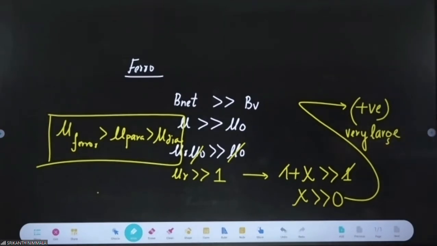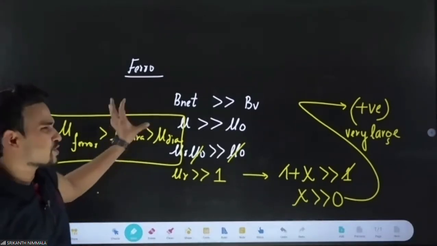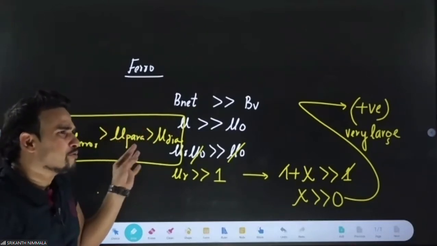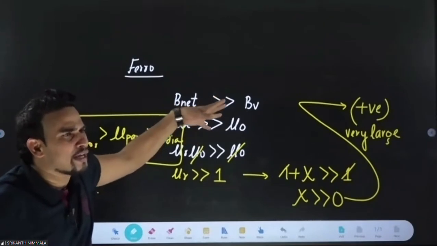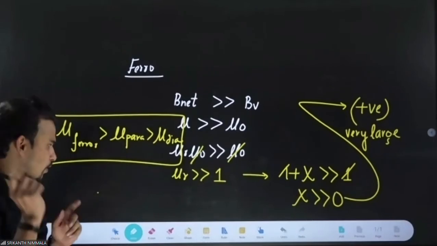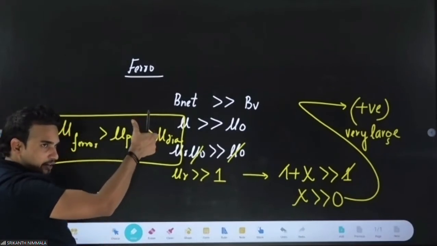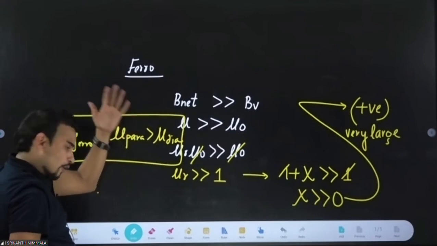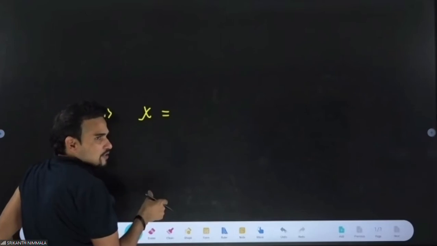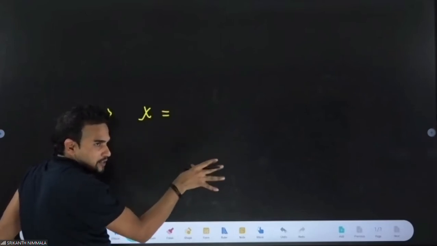Okay, very good. Now I will give you one question where I will give you some values of xi. This is a very famous type of question. You have to see the value of xi and tell me which is paramagnetic, which is diamagnetic, which is ferromagnetic. So I will give you some values of xi and you have to identify the material. Everyone has writing done? Okay, no problem. I will just give you some values of xi, and you give me the answer at once. All 5 values you will give me at once.